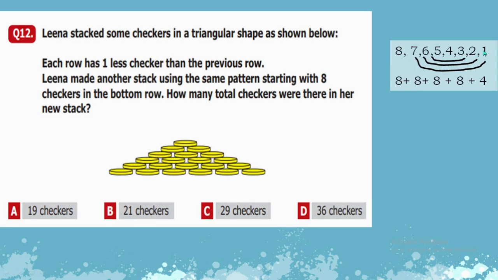So we have to add all the numbers. 8 will come as it is. You can simply add the numbers, otherwise you can make combinations like 7 plus 1 is 8, 6 plus 2 is 8, 5 plus 3 is 8, and then there is a 4. So when you add all the numbers, 36 is our answer, option D.